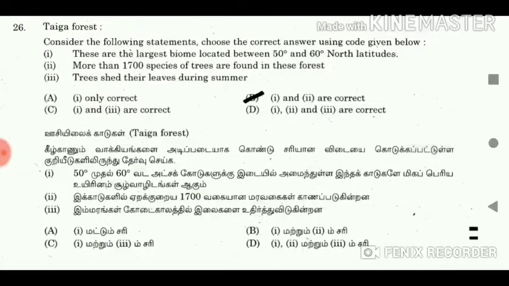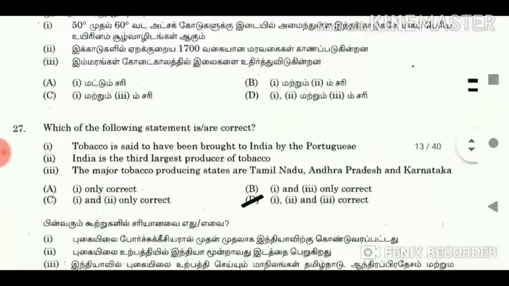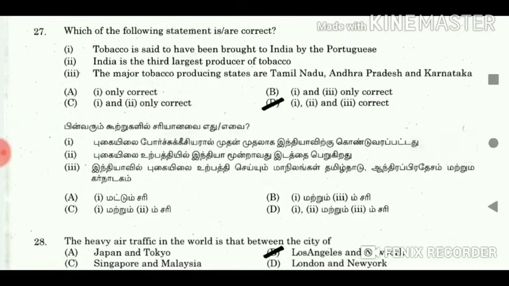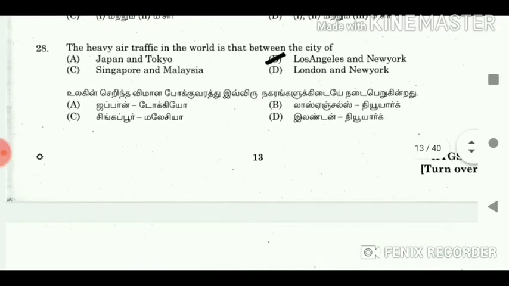Consider the following statements. Choose the correct answer using the code given below. Answer: 1 and 3 are correct. 27. Which of the following statements is or are correct? Answer: 1, 2 and 3 correct. 28. The heaviest air traffic in the world is that between the cities of Los Angeles and New York.